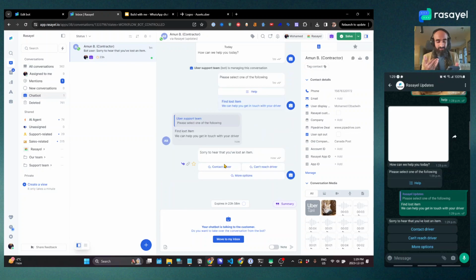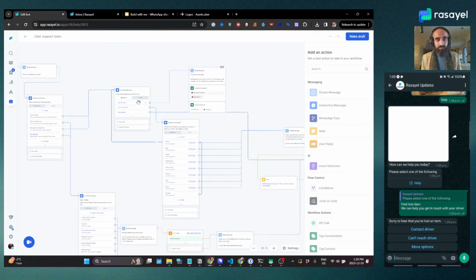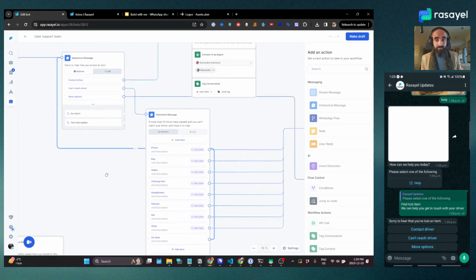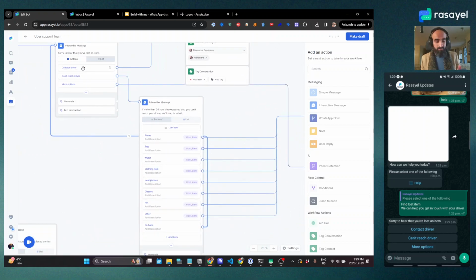Okay, so now it's asking me contact driver, can't reach driver, more options, giving me 3 buttons. And if you look at the bot builder here, we had these few options in place for the customer to choose from. And that's what I'm seeing on my WhatsApp.